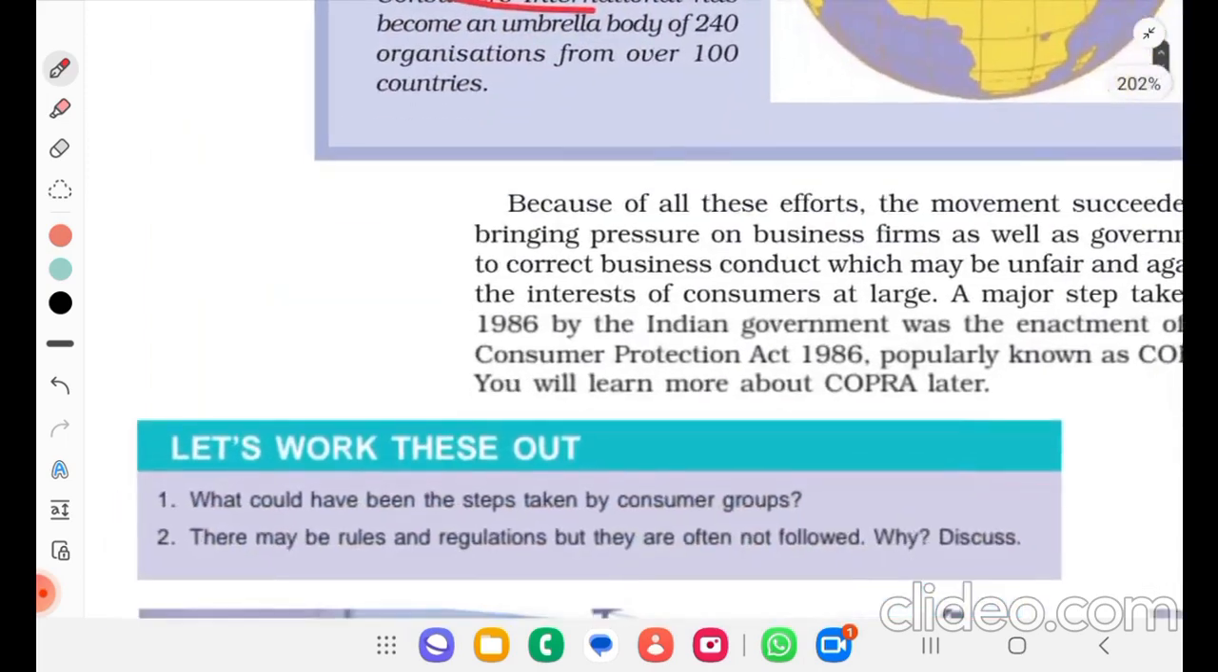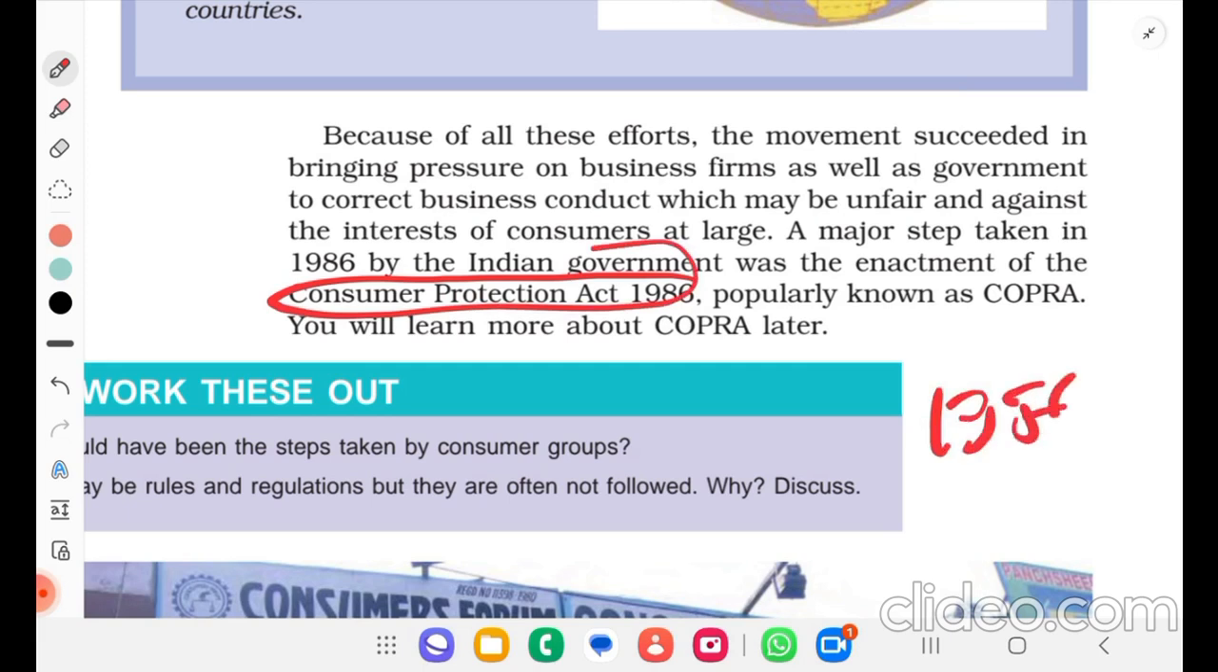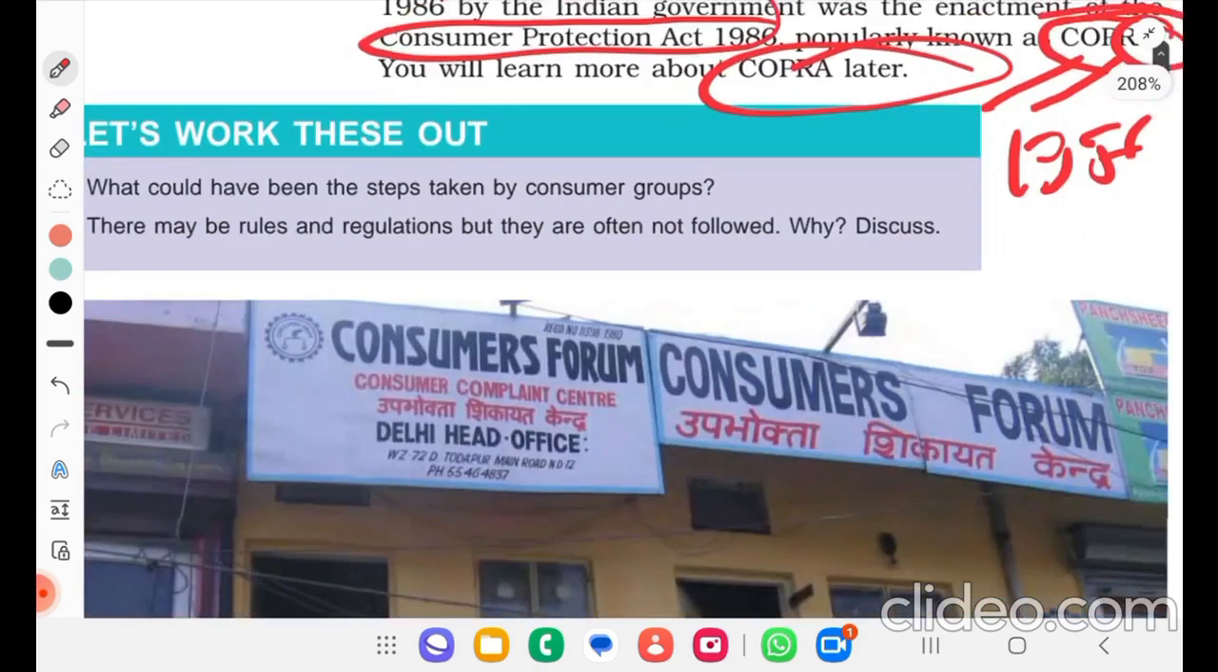Because of all these efforts, the movement succeeded in bringing pressure on business firms as well as government to correct business conduct which may be unfair against the interest of consumers at large. A major step taken in 1986 by the Indian government was the enactment of the Consumer Protection Act 1986, popularly known as COPRA. You will learn more about COPRA later.